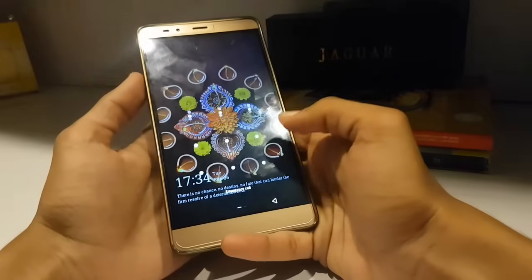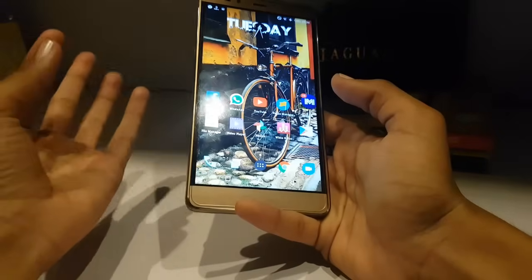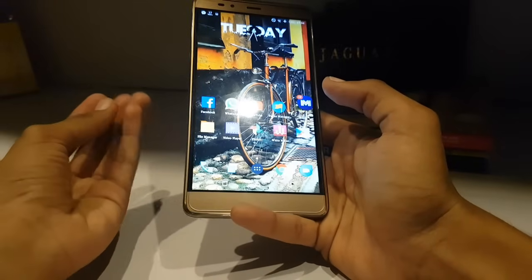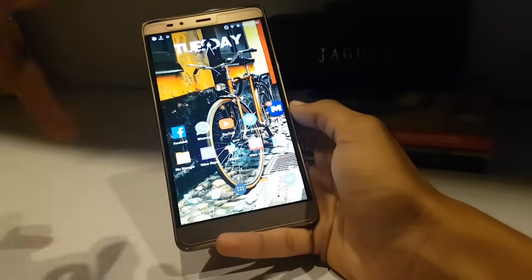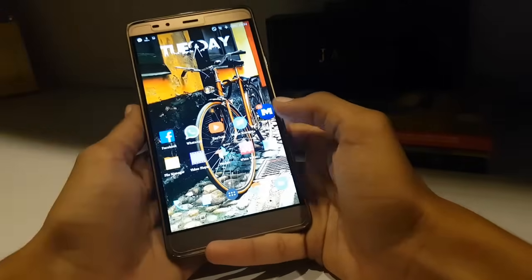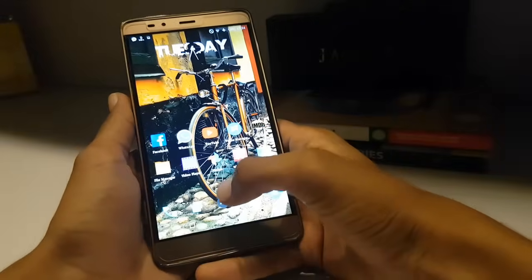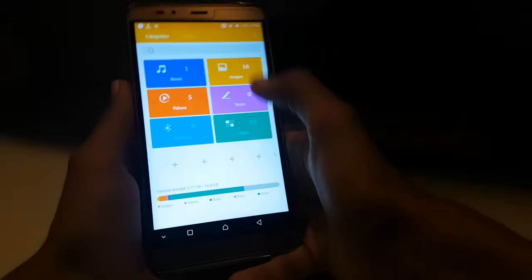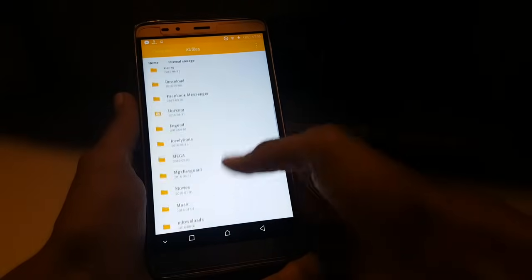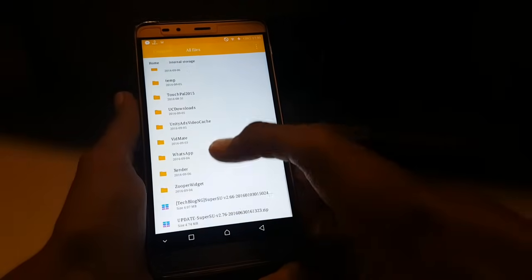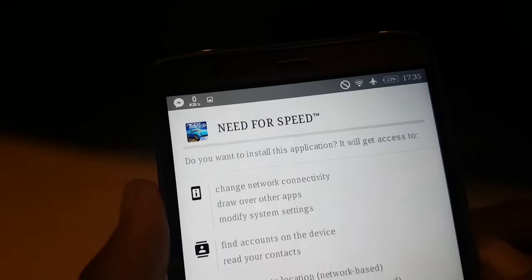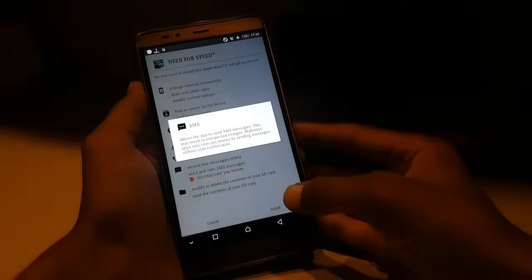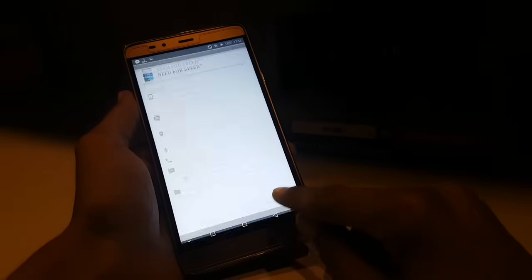So you need to download the APK file, just APK file, no data or no OBB file. You just need to download the APK file, link in description of course. So when you download it, just go to your file manager, locate it at your location, like I have in Blender app, and there you can see it is Need for Speed, which is Need for Speed Edge. Of course you need to install it.